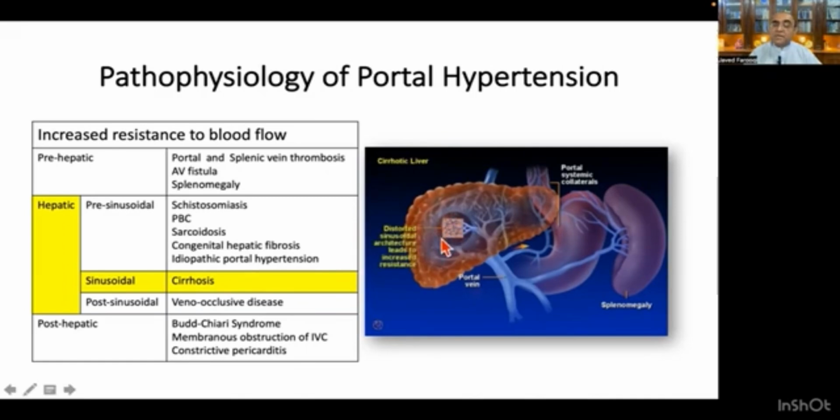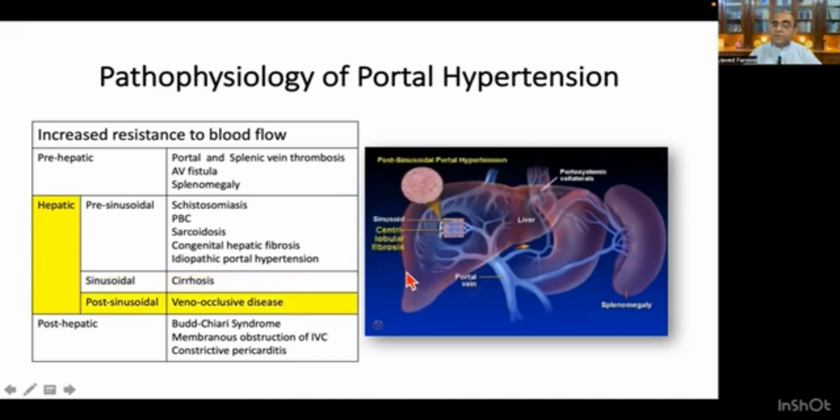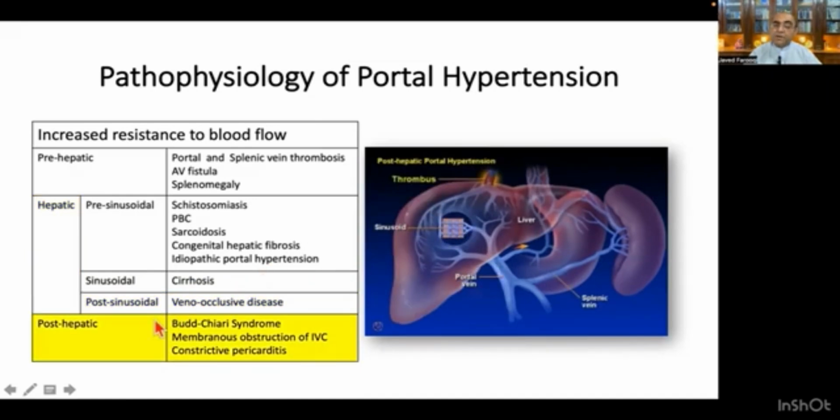Post-sinusoidal, this is veno-occlusive disease, which can lead to increased resistance to the blood flow in the portal system. And for post-hepatic resistance, the causes are Budd-Chiari syndrome, membranous obstruction of the inferior vena cava, or constrictive pericarditis.